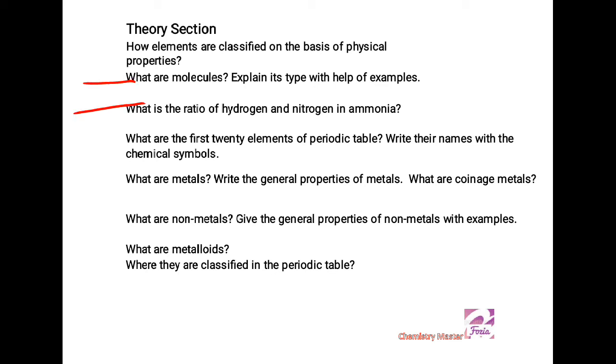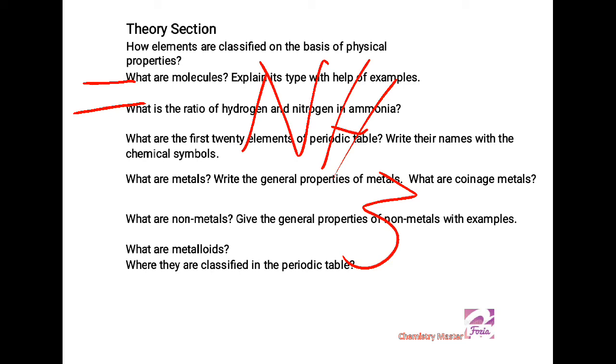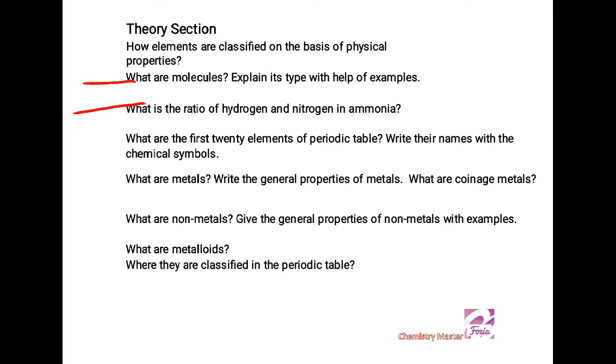What is the ratio of hydrogen and nitrogen in ammonia? If you know the formula of NH3, 1 atom of nitrogen is bonded with 3 atoms of hydrogen, and by mass. What are the first 20 elements of the periodic table? Write their names with the chemical symbols. To write the answer, first you need to learn the first 20 elements from the periodic table. Then you learn their names and chemical symbols, and drawing a table, you write the answer of this section.